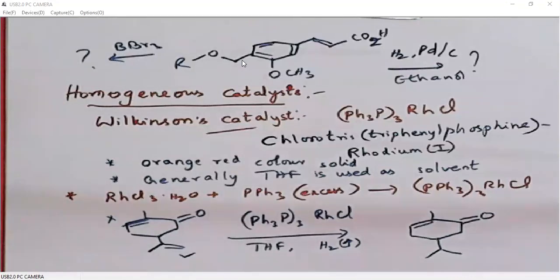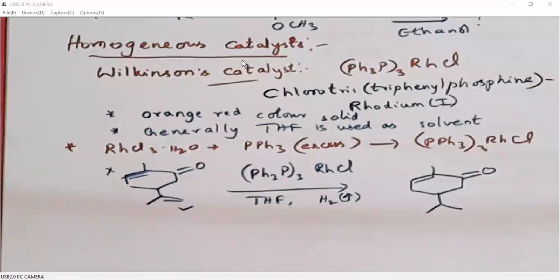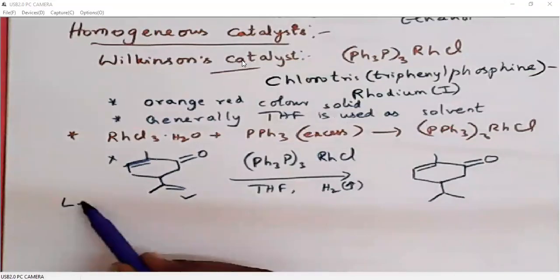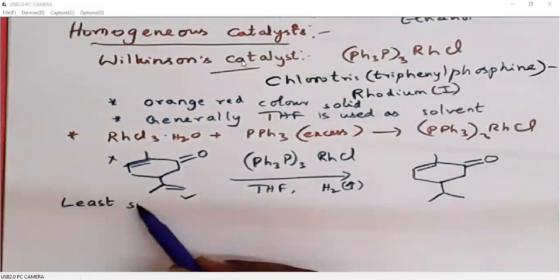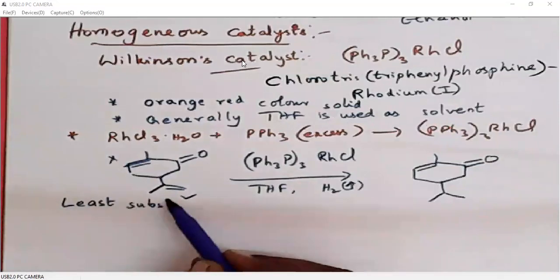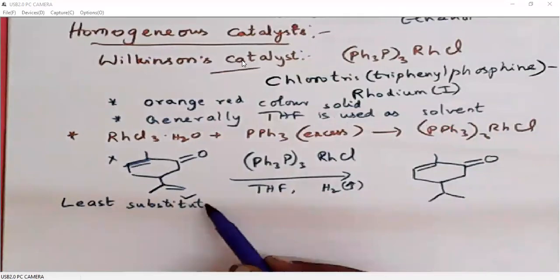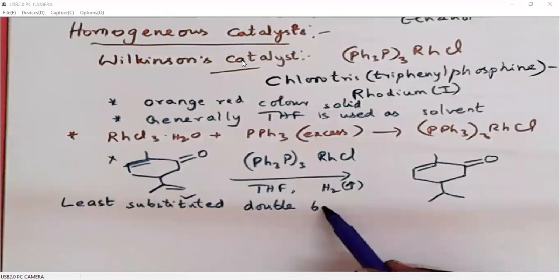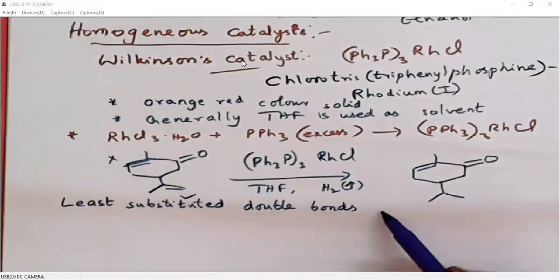But if we supply a high amount of hydrogen, both double bonds will undergo reduction. So we can say the least substituted double bonds can be reduced selectively.